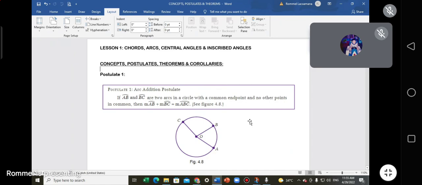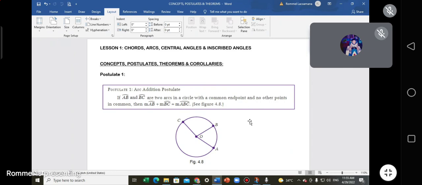Lesson 1, Chords, Arcs, Central Angles, and Inscribed Angles. Concepts, Postulates, Theorems, and Corollaries. Postulate 1, Arc Addition Postulate. If AB and BC are two arcs in a circle with a common endpoint and no other points in common, then the measure of AB plus the measure of BC equals the measure of ABC.